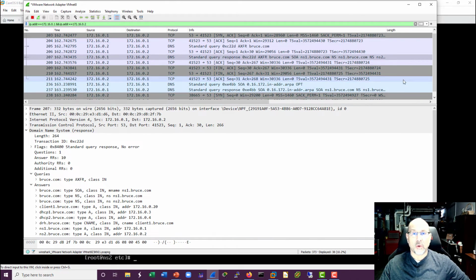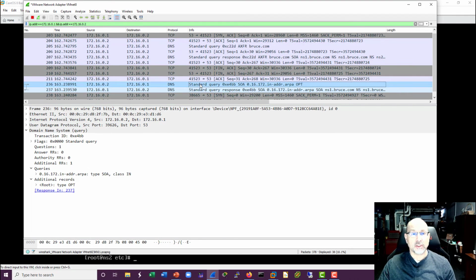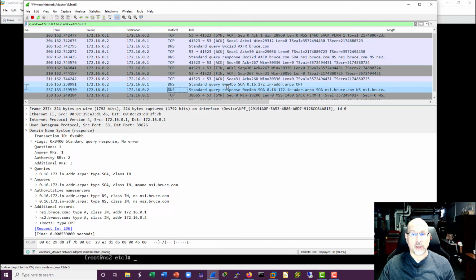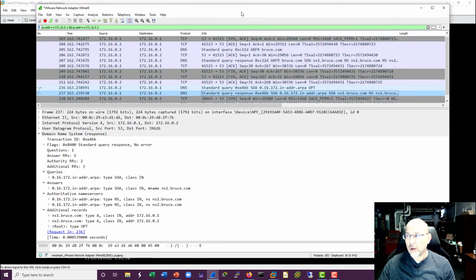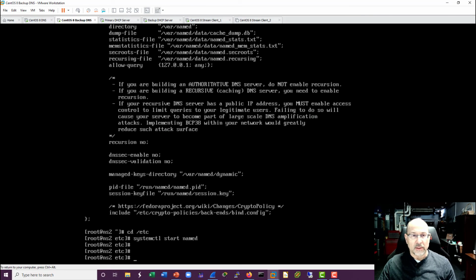Okay, and what we want, or what we might sometimes have to force, is that we want it to be for both zones. The real critical thing here is that this is clearly the forward zone, but we also want the reverse zone. So here is the transfer, and we've got all of the records now coming across for the reverse lookups. Okay. Well, that's terrific. So that worked. That's fabulous. That's exactly what we want to see.